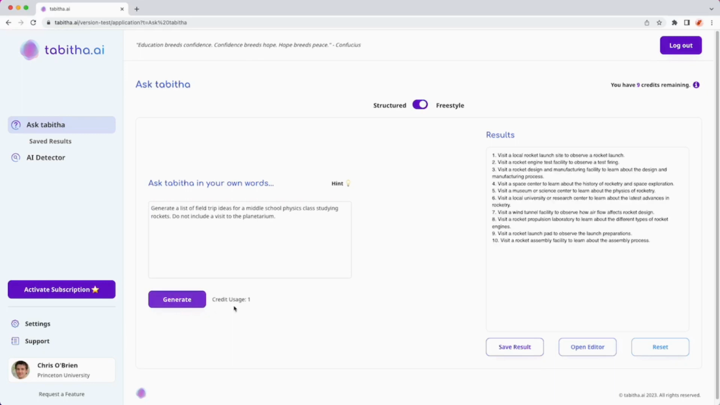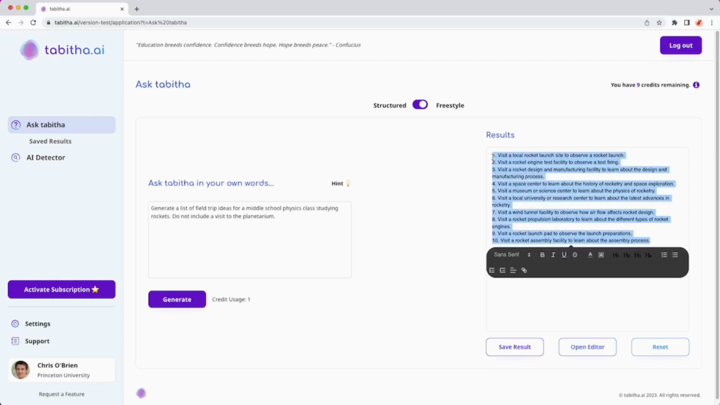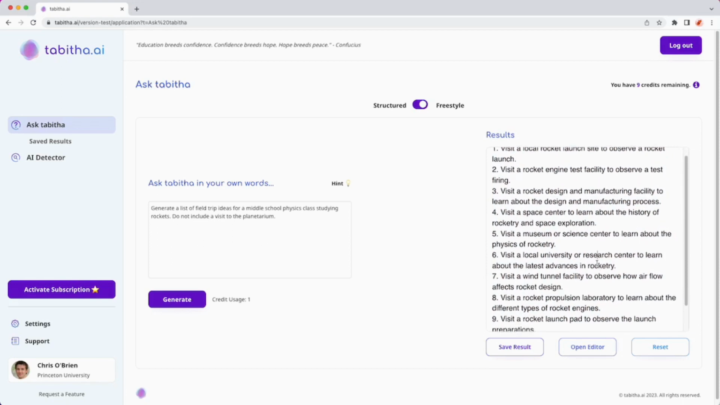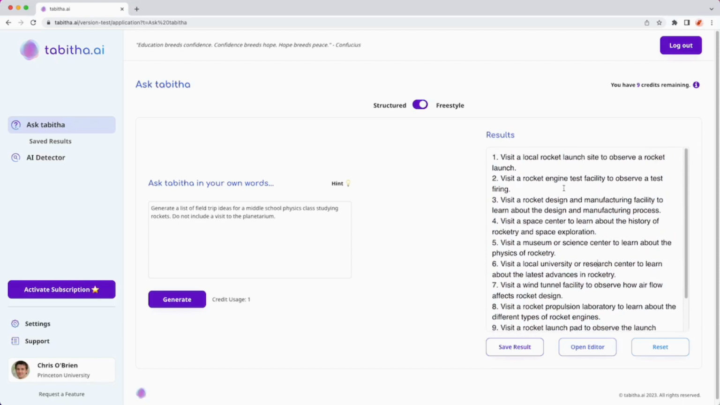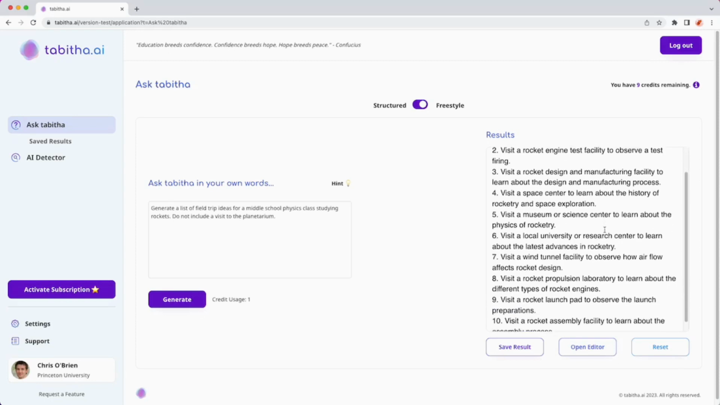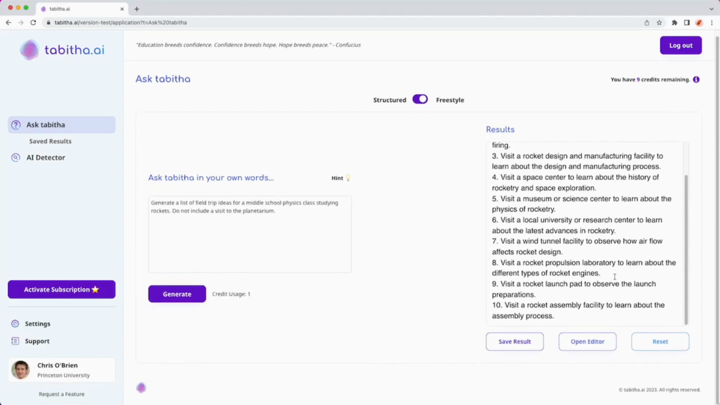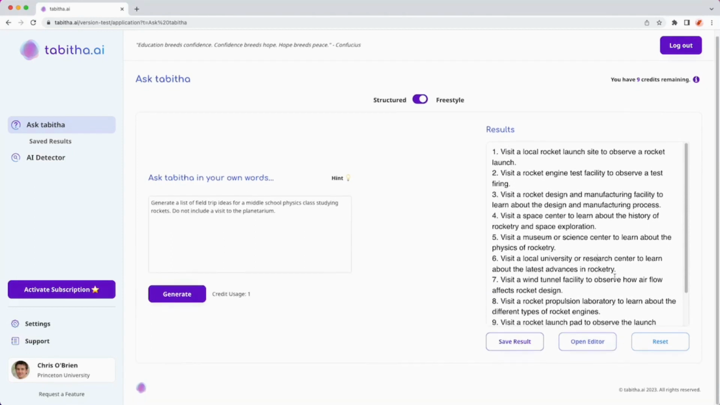Perfect. Okay, so this is what we have been given. We have these 10 different ideas of different visits that we could have. Let's make this a little bit bigger so we can see, and have a quick look through to see if the planetarium is mentioned. So: rocket launch site, engine testing facility, manufacturing, space center, museum, local university, wind tunnel, laboratory, launch pad, and an assembly facility. Perfect. We don't have any mention here of a visit specifically to the planetarium.